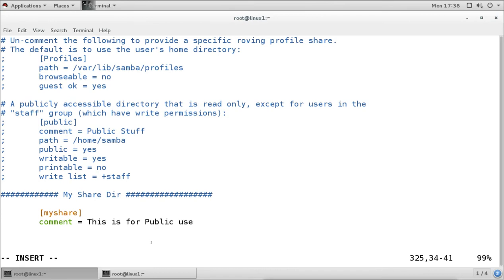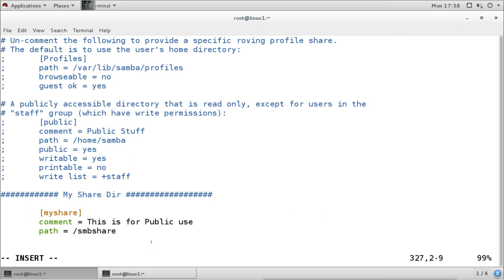So whenever I see the share, I know why I have created this. Then I will add the path here. Now here in the path we have to mention the correct path for the share. So our share is / and the directory name is smb share.